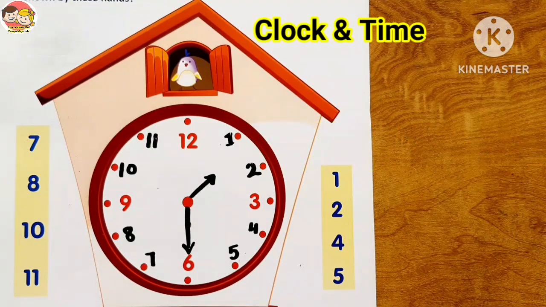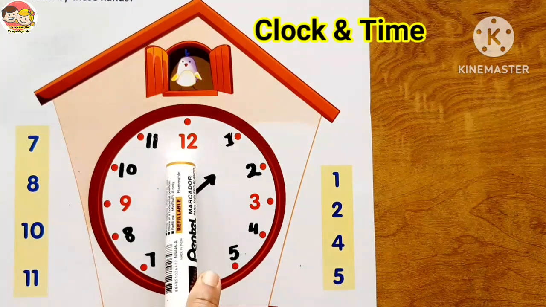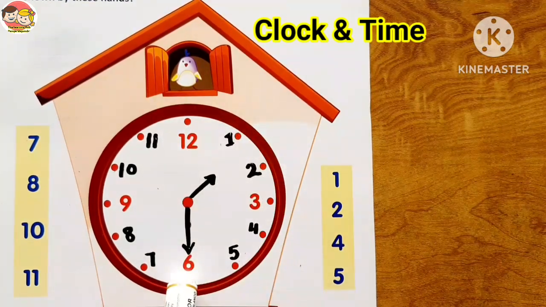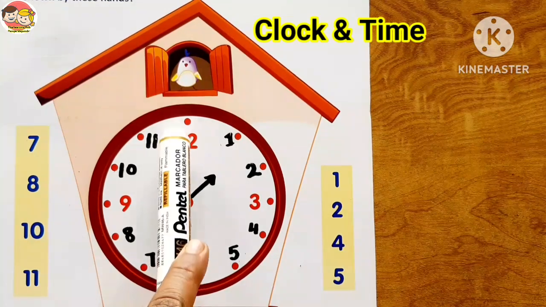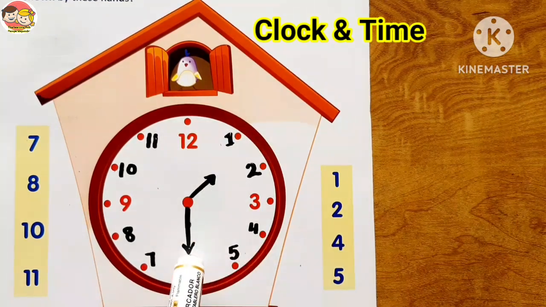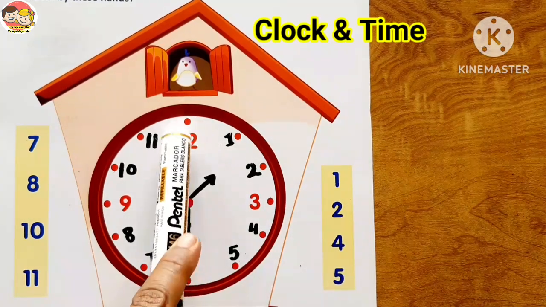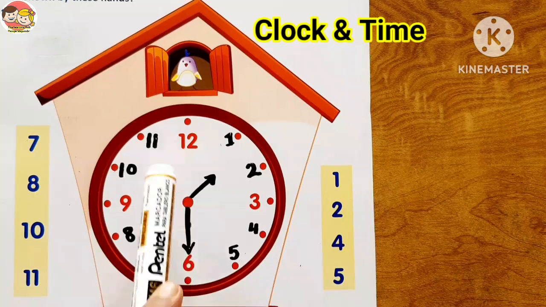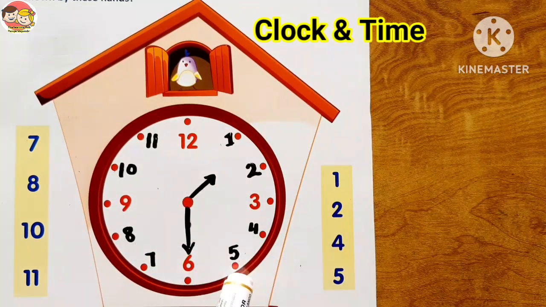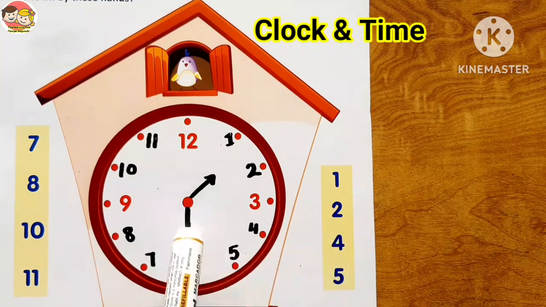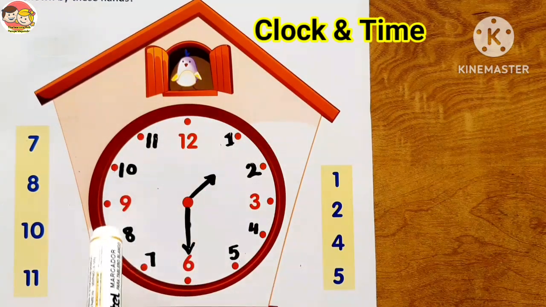So when the minute hand starts from 12 and comes to 6, it moves across half of the clock face, means it takes 30 minutes. It takes 30 minutes means halfway. So the time is half past of something. So when the long hand is at 6 and short hand is between any two numbers, it becomes half past of something.